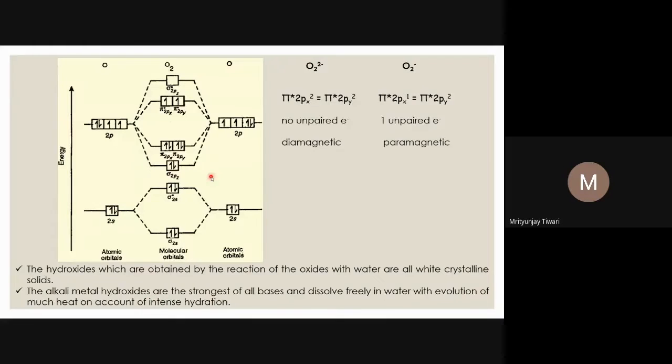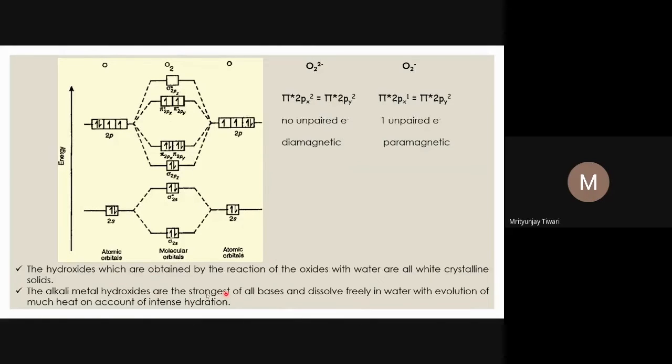And with the molecular orbital picture, I hope it is more clear. The hydroxides which are obtained by the reaction of the oxides with water are all white crystalline solids. They are all white crystalline solids. All the hydroxides obtained by the hydrolysis of oxides of alkali metals, where oxides means the peroxide, superoxide, and the normal oxides, are white crystalline solids.